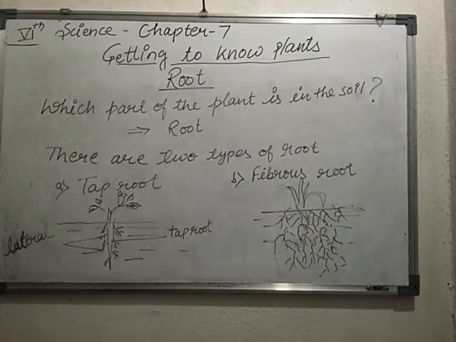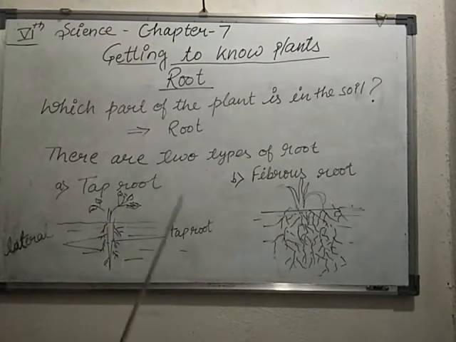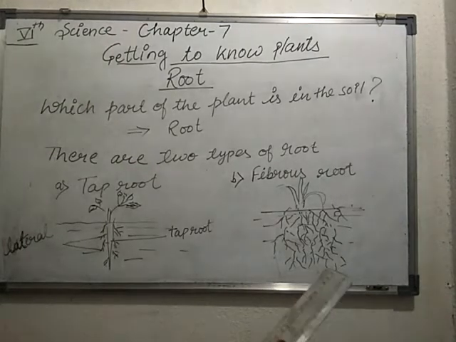So how many functions did you learn? The root firmly fixes the plant into the soil, and it absorbs water and minerals and sends them to different parts of the plant with the help of the stem.